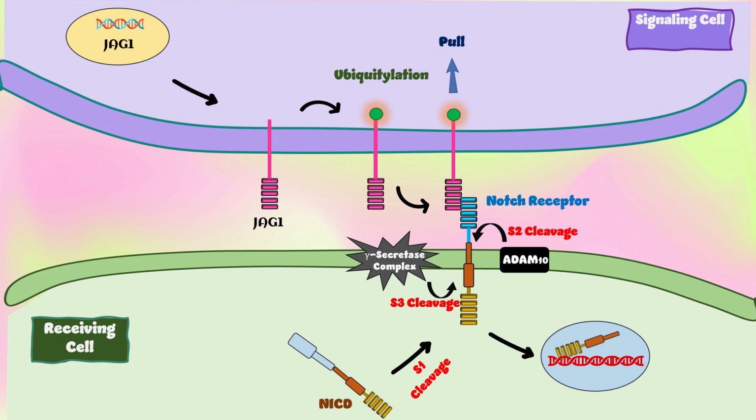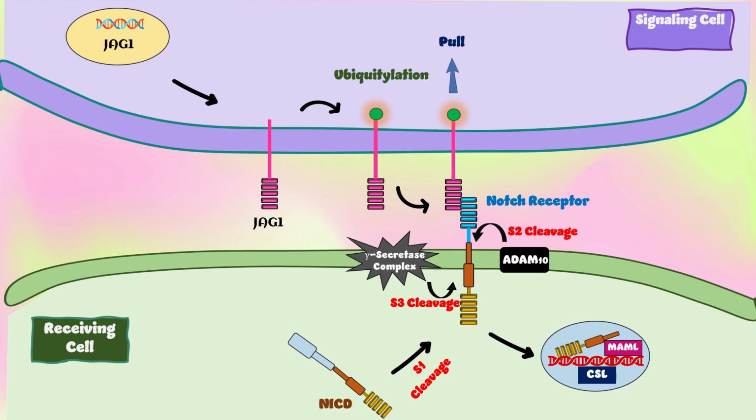Notch intracellular domain is finally released and enters the nucleus and binds to the DNA binding protein, CSL, which recruits mastermind-like protein to activate the transcription of Notch target genes.